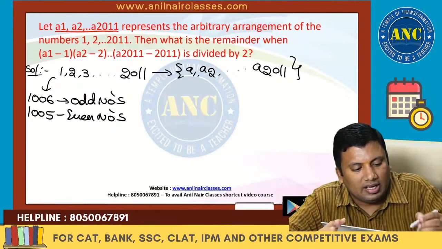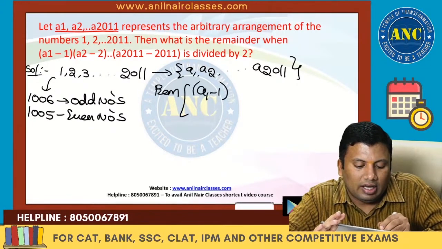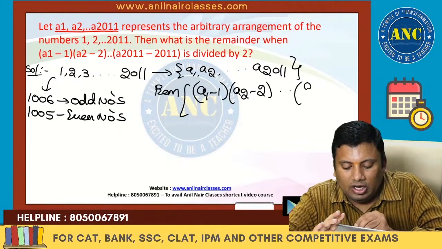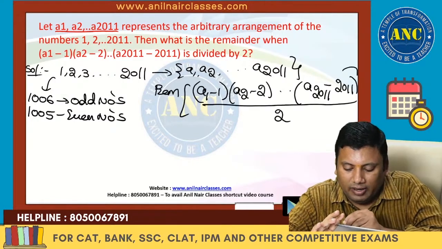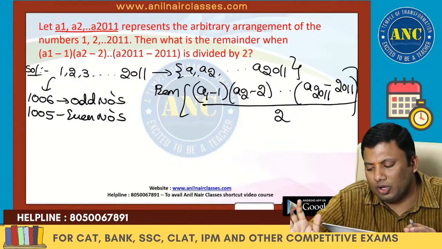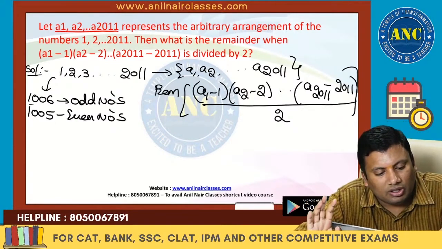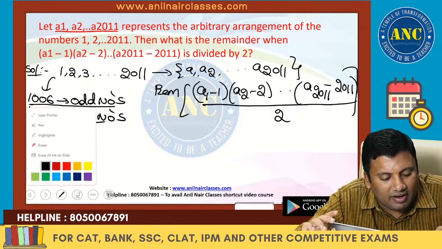Now see, what is the remainder when (A1 minus 1), (A2 minus 2) and so on up to (A2011 minus 2011) is divided by 2? From 1 to 2011 there are 2011 natural numbers, of which 1006 are odd and 1005 are even.